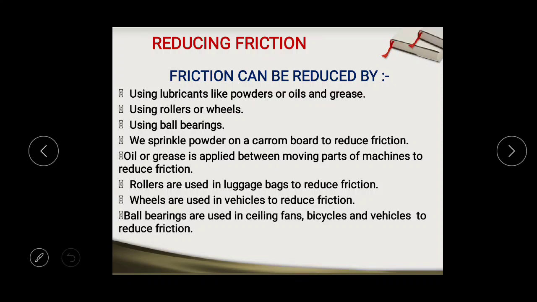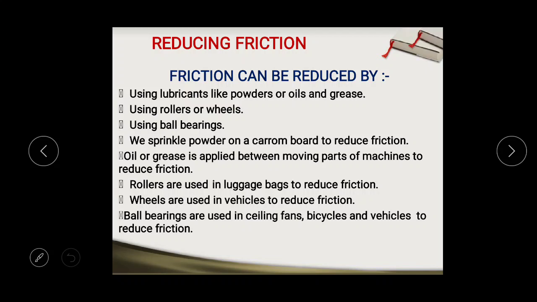In fact, by using the ball bearings, we are able to convert the sliding friction into rolling friction. Why?